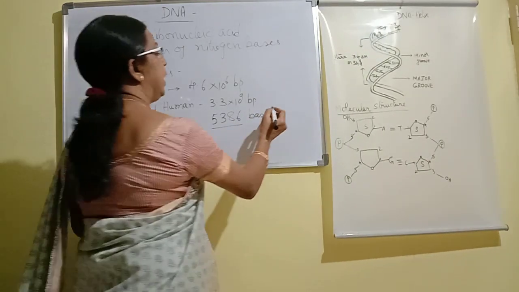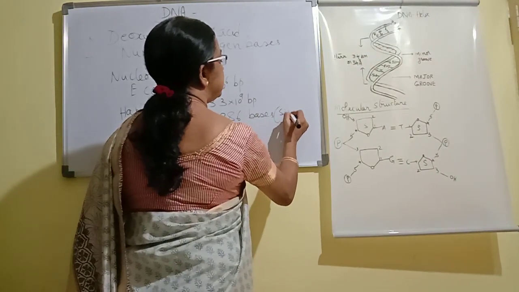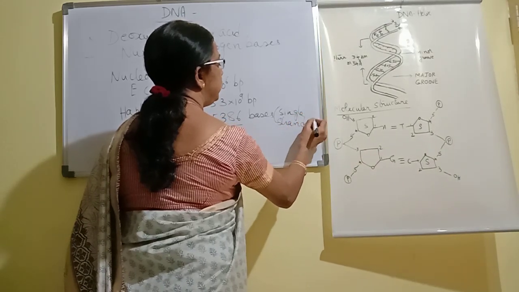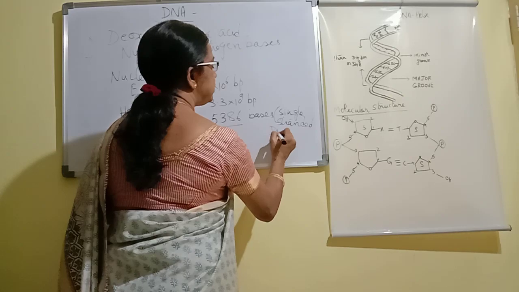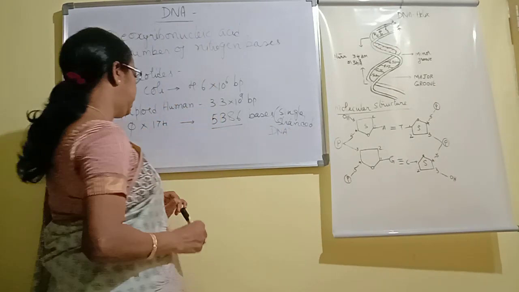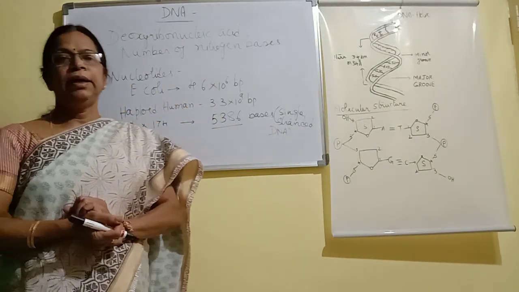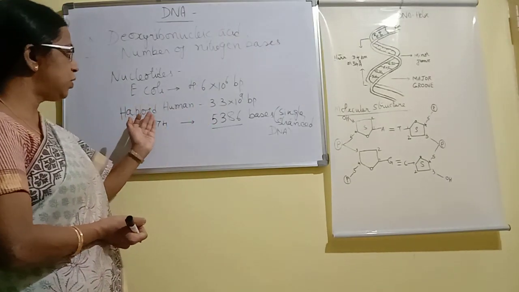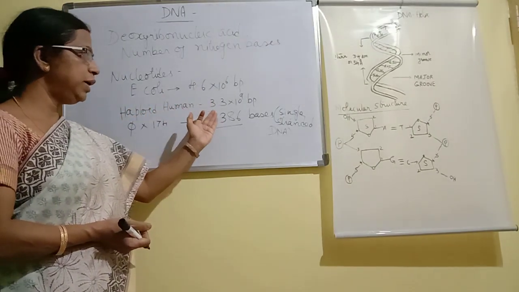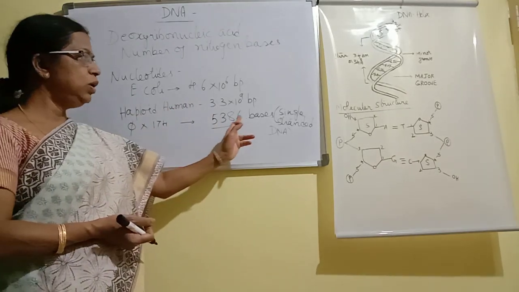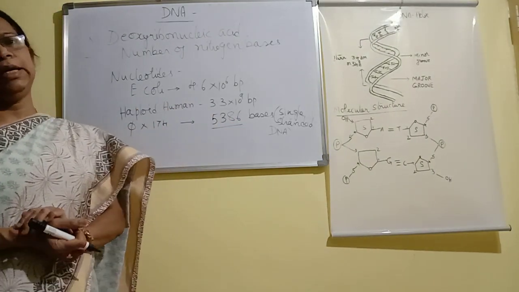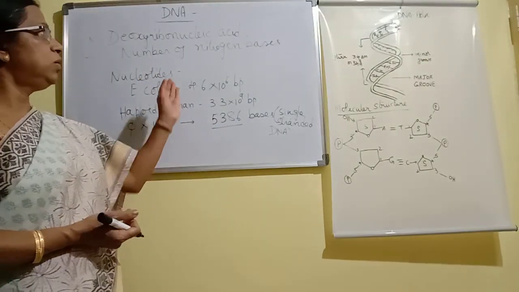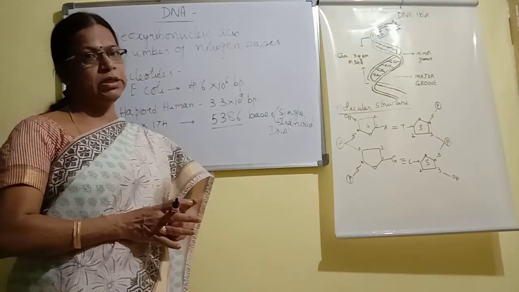So it means that here it is single-stranded DNA. Wherever there are base pairs present, we call it double-stranded, and wherever there are only bases present, it is called single-stranded DNA. So this is how the length can be measured.